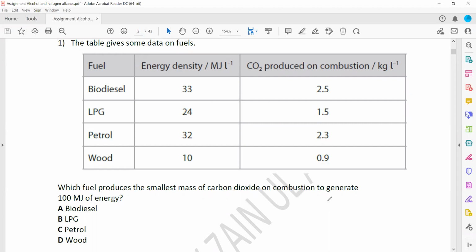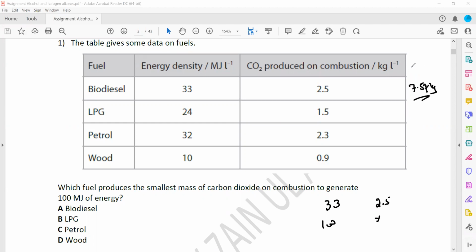If 33 megajoules produce 2.5, then 100 megajoules will produce X. Cross multiply, so it will be 100 into 2.5 divided by 33. So if we produce 100 megajoules, it will produce 7.57 kilograms of carbon dioxide.